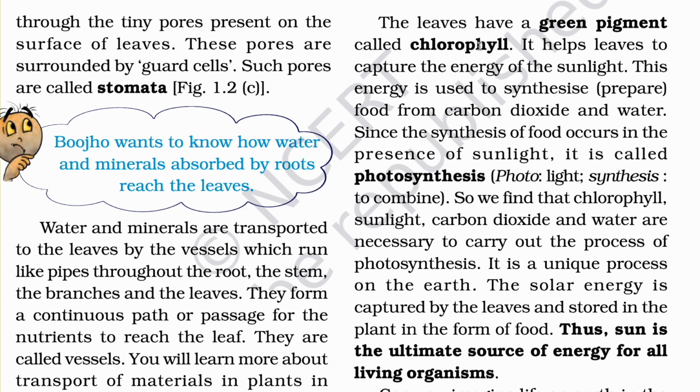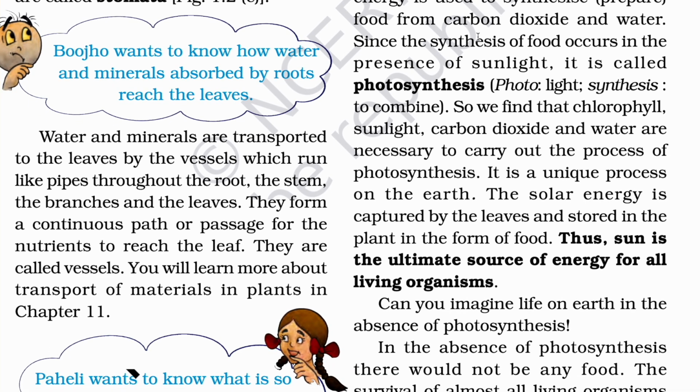Since the synthesis of food occurs in the presence of sunlight, it is called photosynthesis. Photo means light, synthesis means to prepare or to combine. So photosynthesis means preparation of food with the help of light. So we find that chlorophyll, sunlight, carbon dioxide, and water are necessary to carry out the process of photosynthesis. Without them, the photosynthesis process is not going to happen.